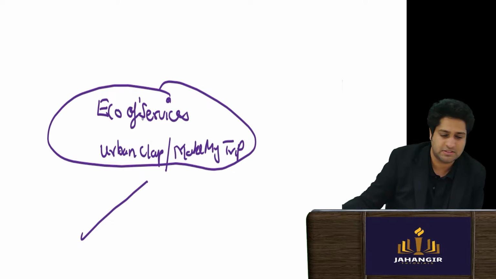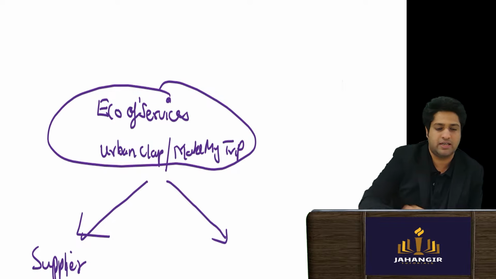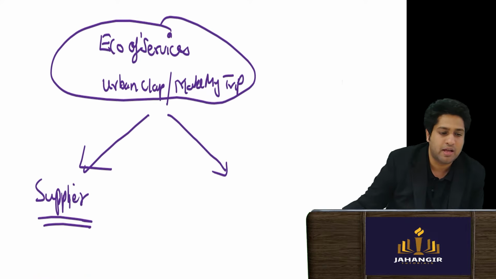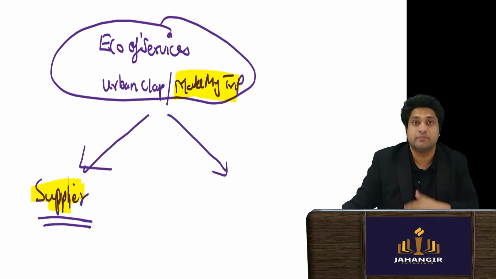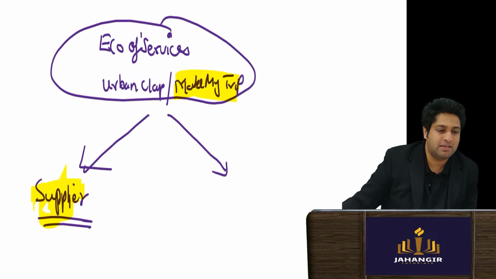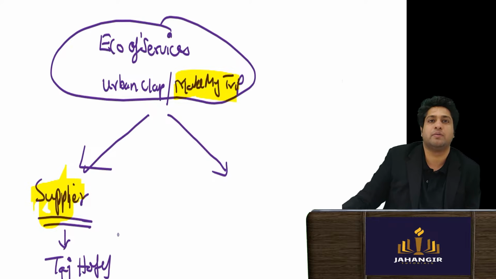No. What happens is they are aggregators. It is possible that the real supplier of service is someone else. For example, if I go to Make My Trip and book a stay in a hotel, say I have booked in the Taj hotel, the supplier is the hotel.